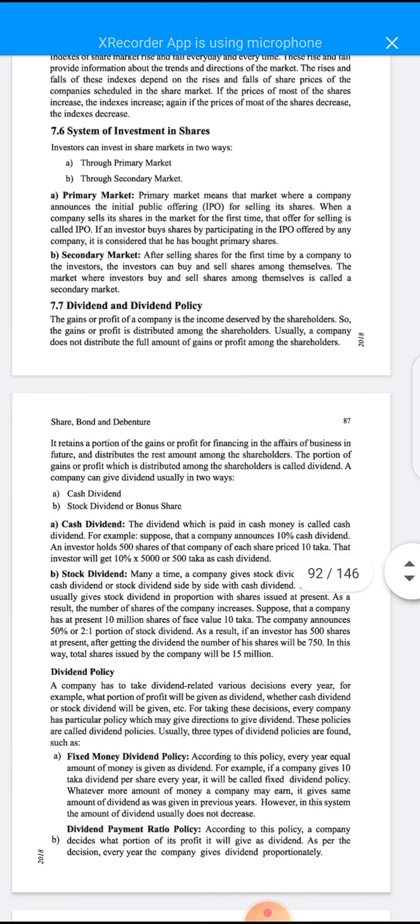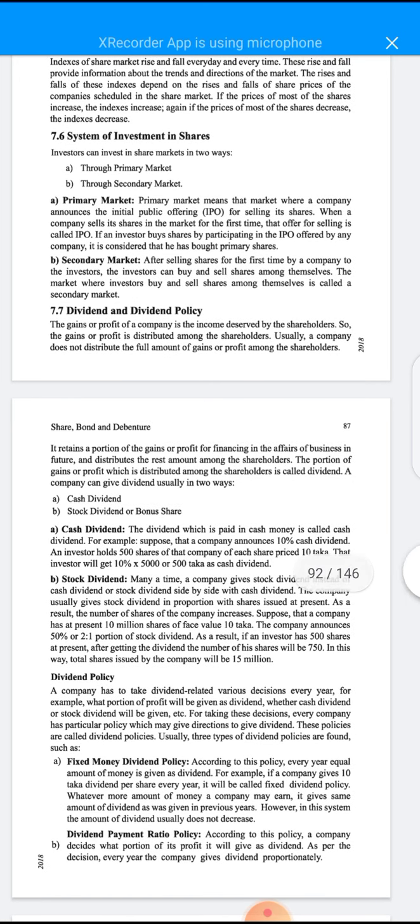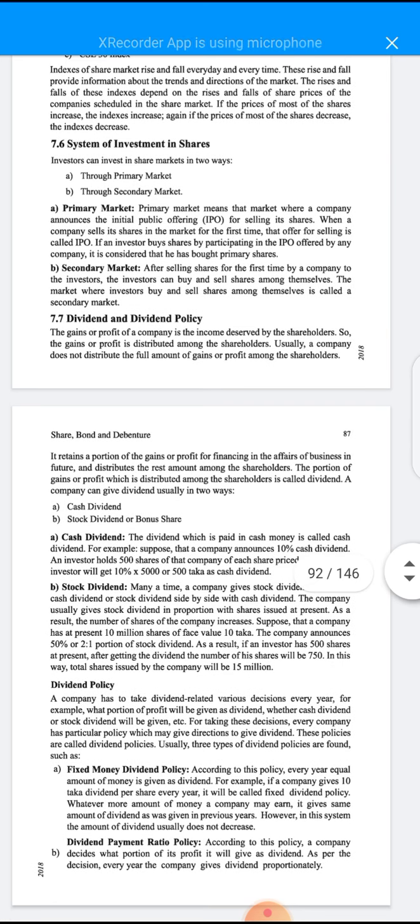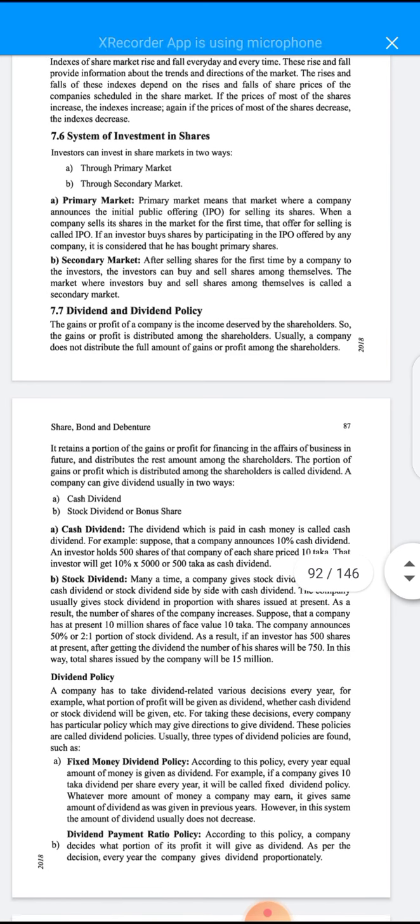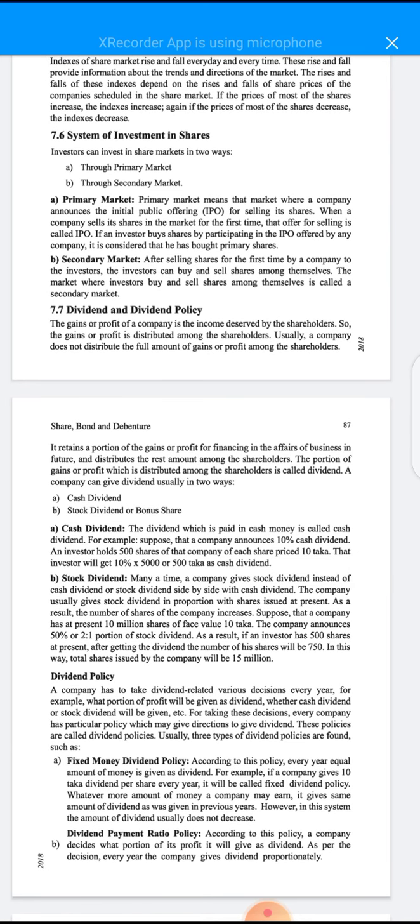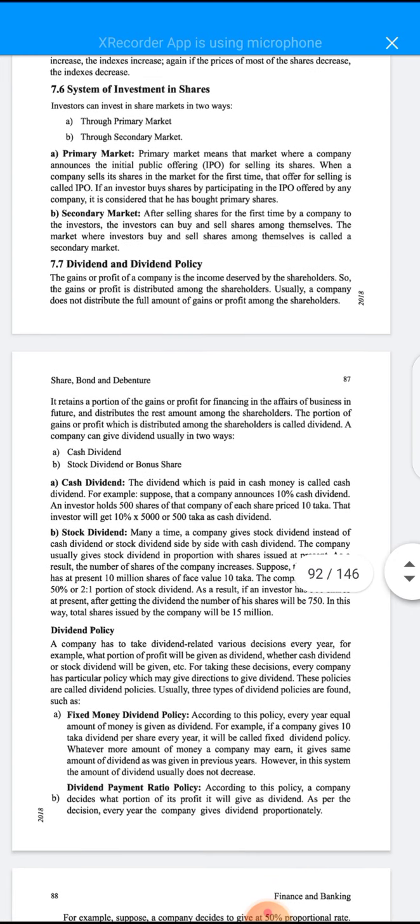Then another question may be created, just like what is the primary market, or what kinds of shares can be sold and bought in the IPO market or primary market. Fresh shares or new shares can be sold and bought in the IPO market. So student, now the